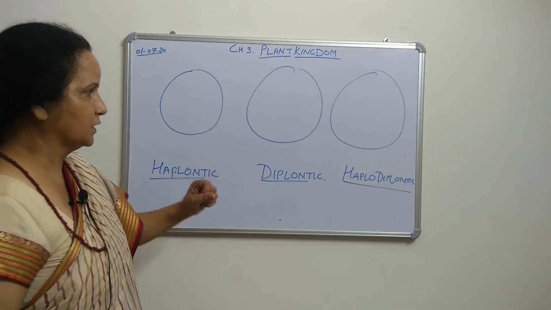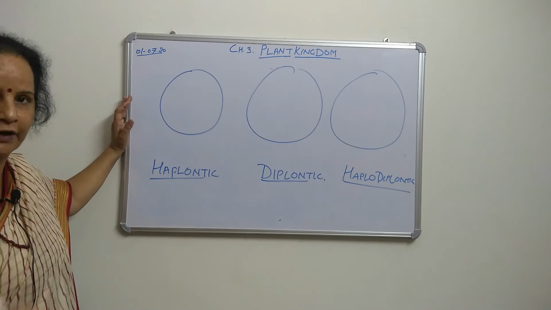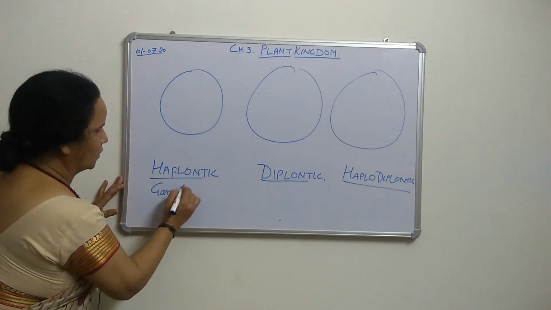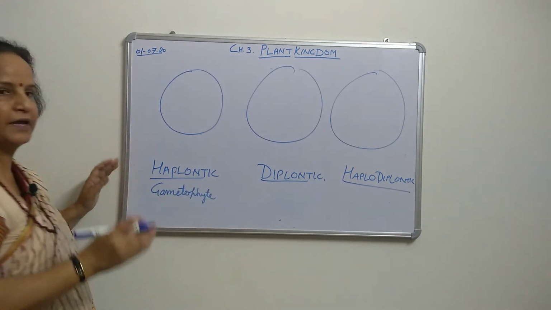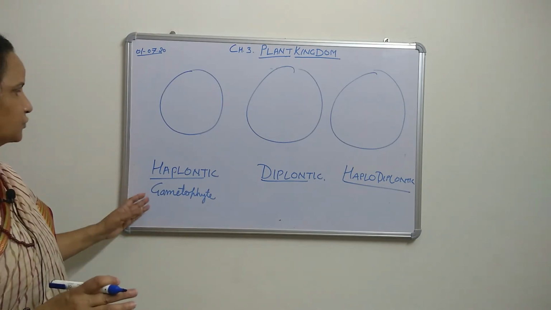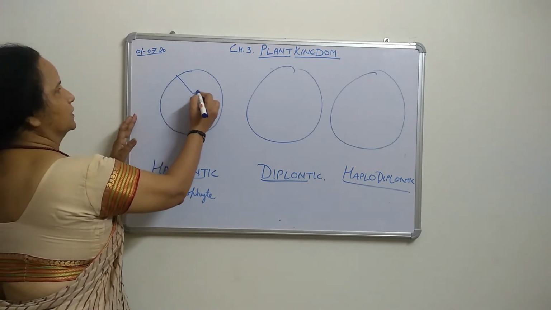Haplontic means the main phase is haploid, also called gametophytic or gametophyte. That will be the main part in the life cycle, the gametophytic phase, and that is called the haplontic cycle. As in your book, suppose this is the whole life cycle.